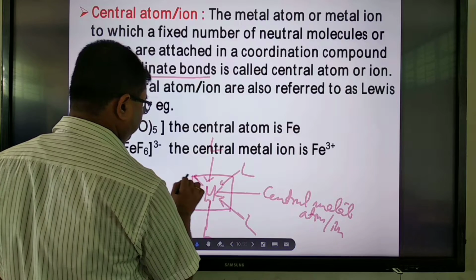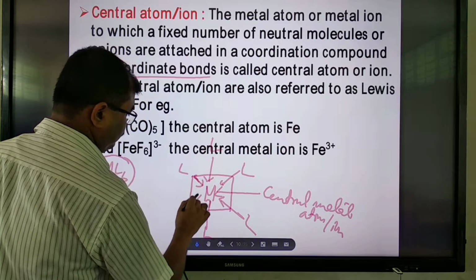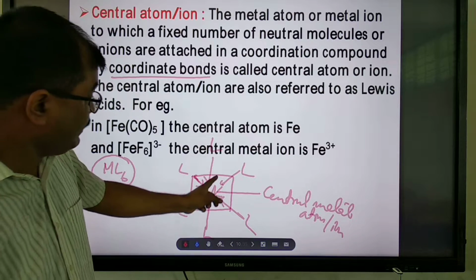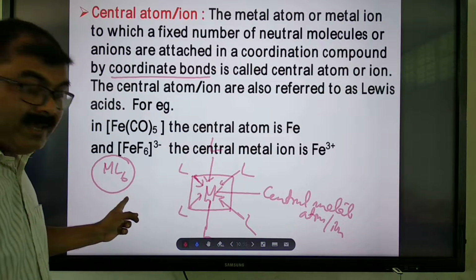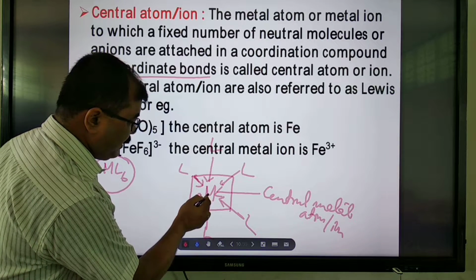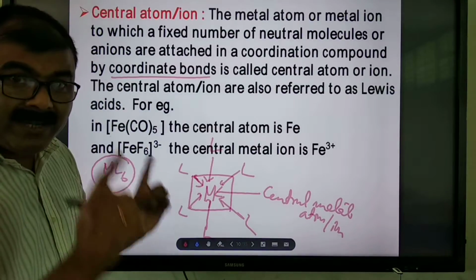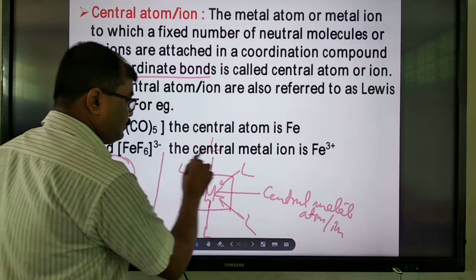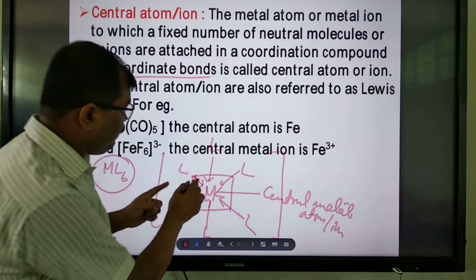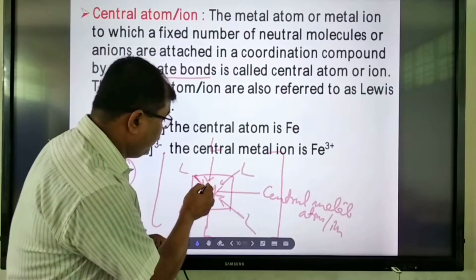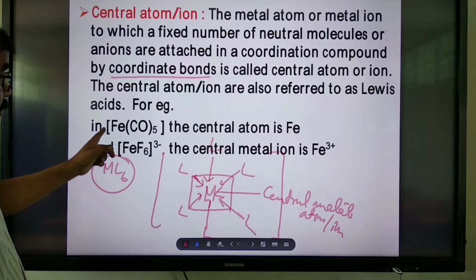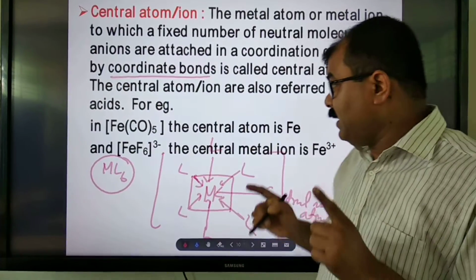See here: 1, 2, 3, 4, 5, 6. Six ligands are there because MX6 is an octahedral complex. This is the central metal atom and these are the ligands. Inside a coordination entity, ligand and metal must be there, and there must be a coordinate bond between ligand and metal.